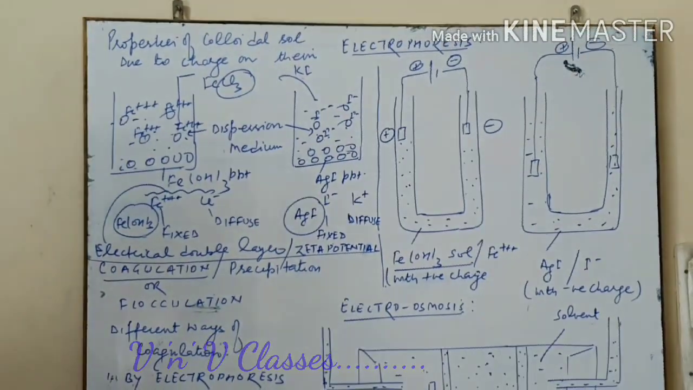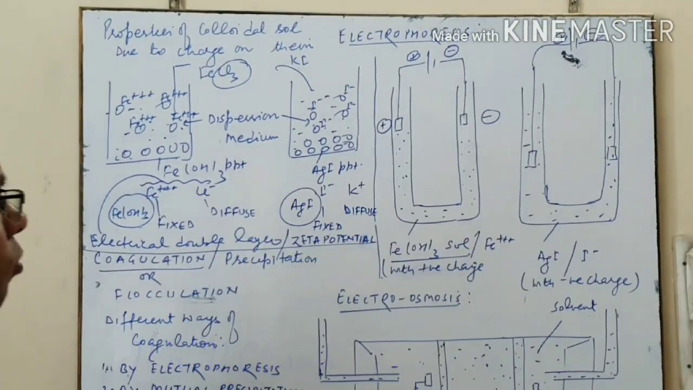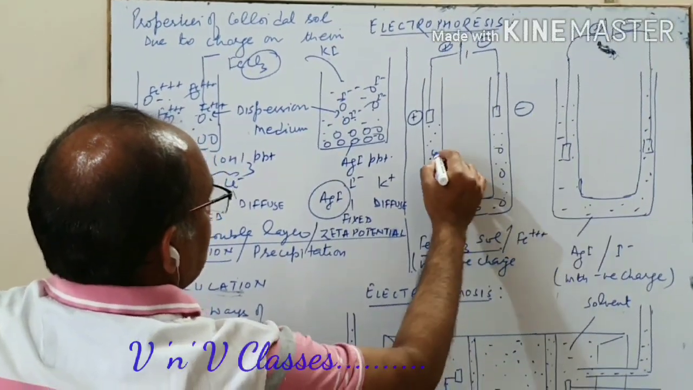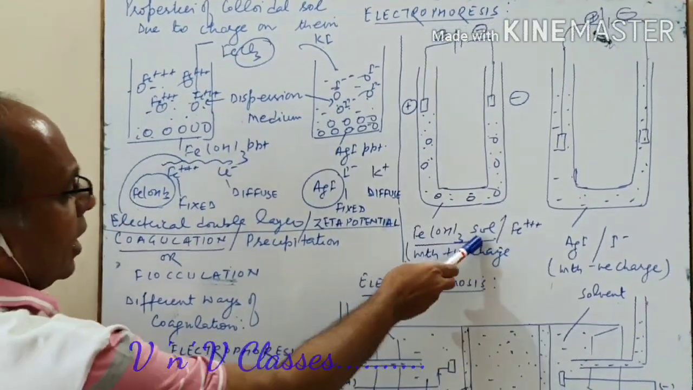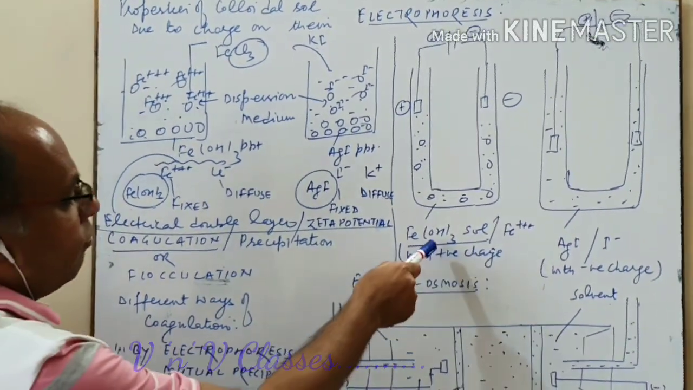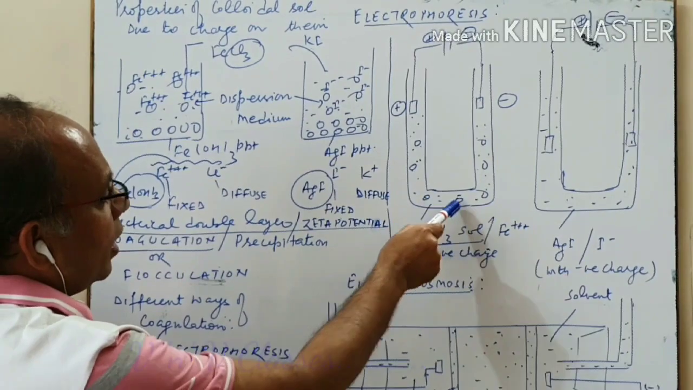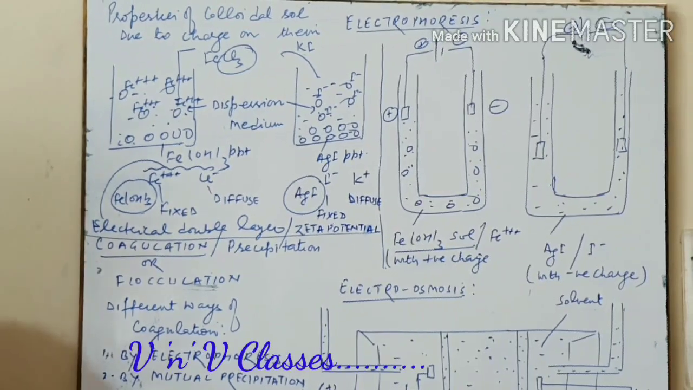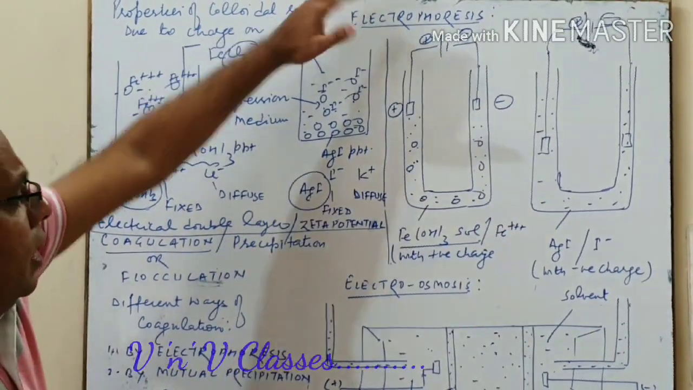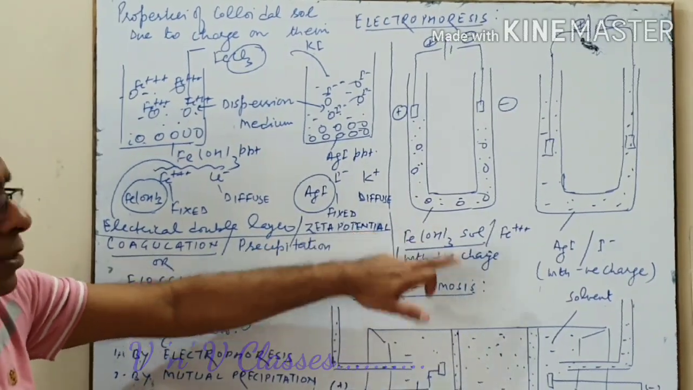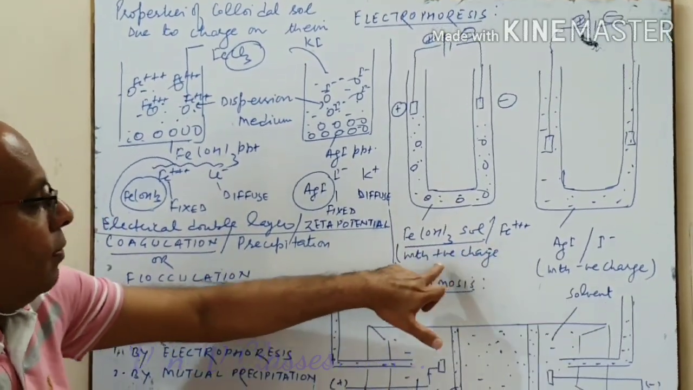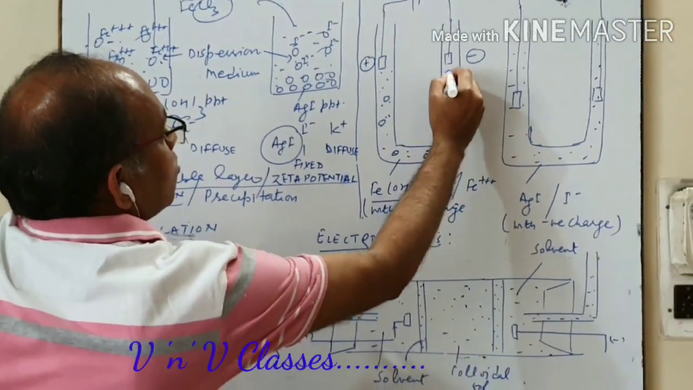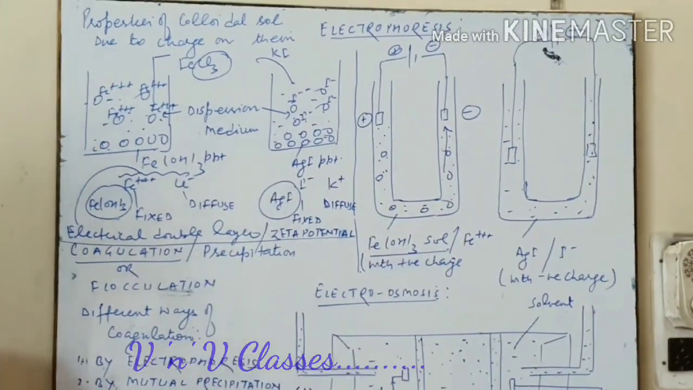And in this electrophoresis, what do we observe? We have taken a colloidal solution. Now in this colloidal solution, what do we find? These are colloid particles. Let us take the example of ferric hydroxide sol. These particles have ferric ions over them, so all these have positive charges. On applying electric current, because they have positive charge on them, these colloid particles move towards the negative plate, which is called the cathode.